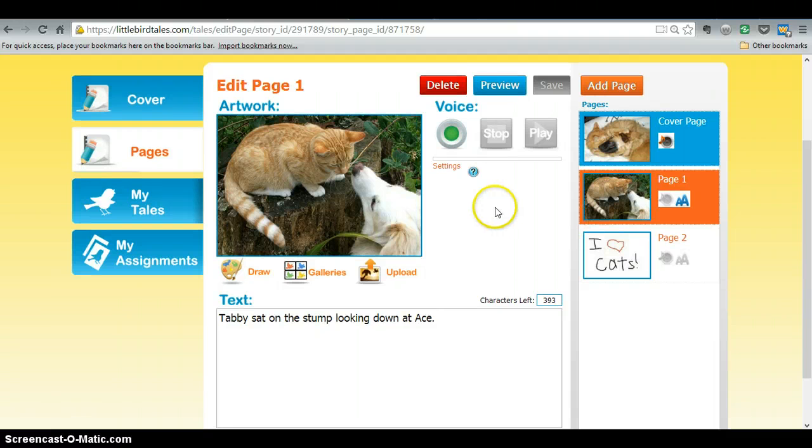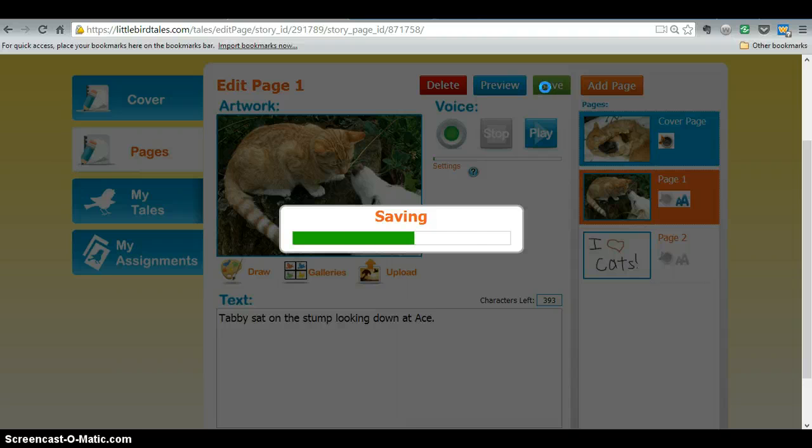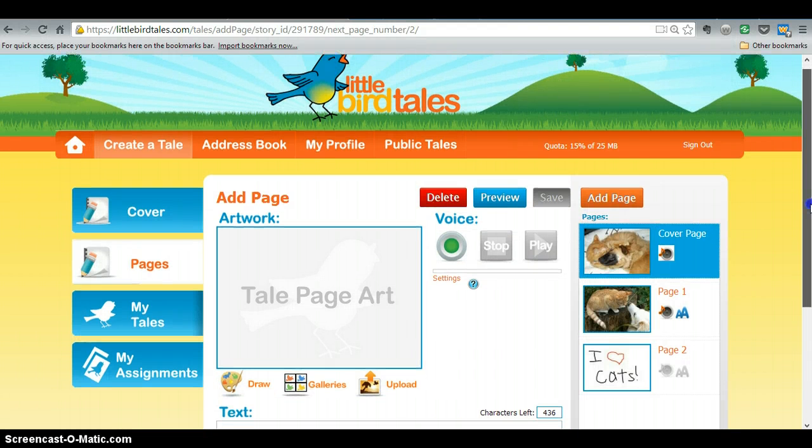Alright, now I want to record over this section here with the text that we had previously written. So I'll go ahead and click record. Tabby sat on the stump looking down at Ace. Now I'll go back and hit play to hear that again. And once you are finished with that, you want to make sure that you click save again.